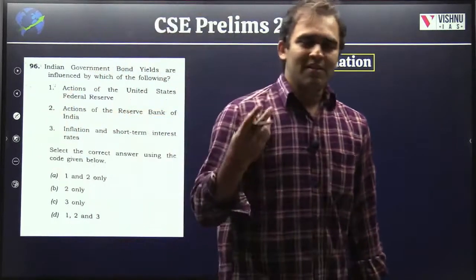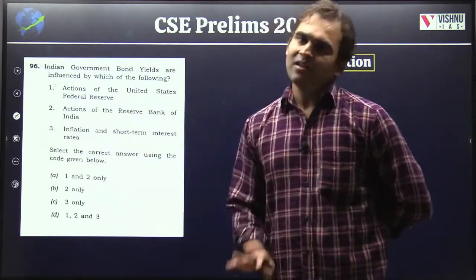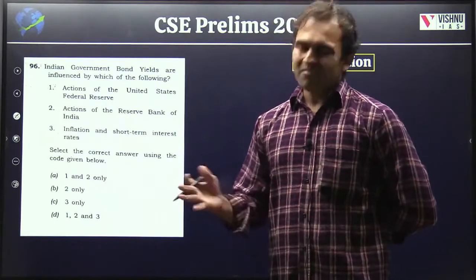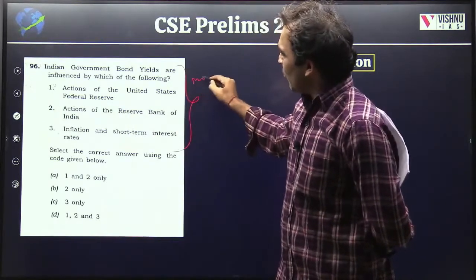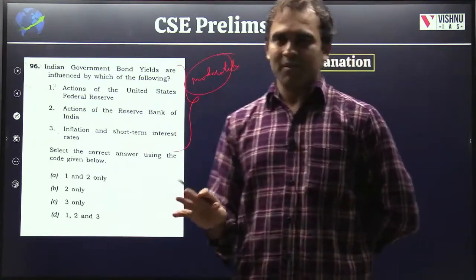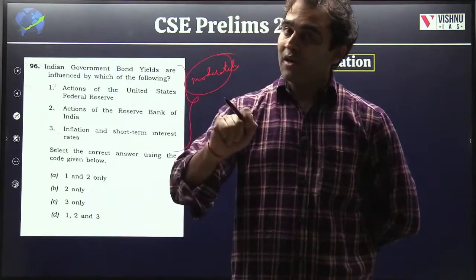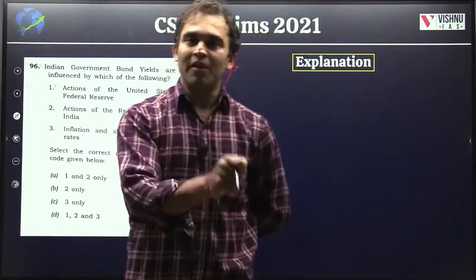Yes, going through the options may sound as if the question is a difficult question. It's not a difficult question, but it's not an easy question either. It can be said to be a moderately difficult question. But I wouldn't even say moderately difficult, because it's an easy question: they haven't gone into the concept of what is yield, what is bond price, what's the relationship between bond price and yield.